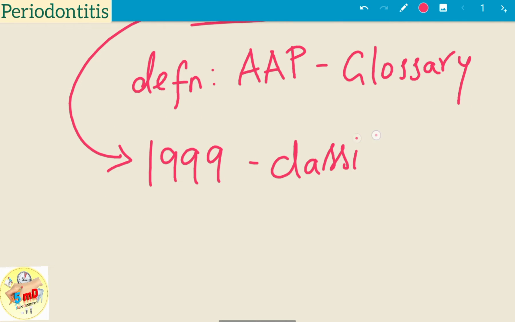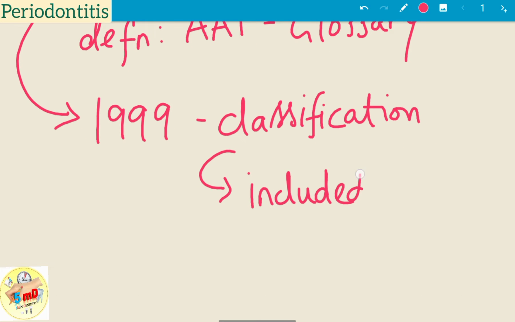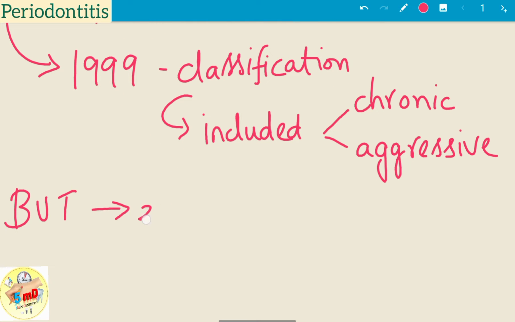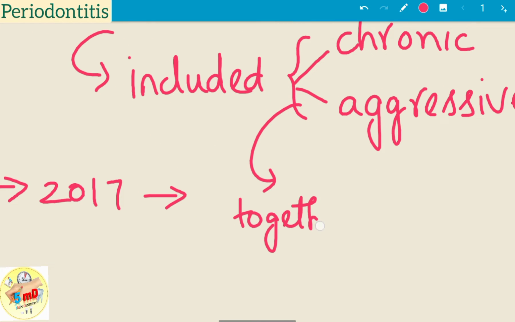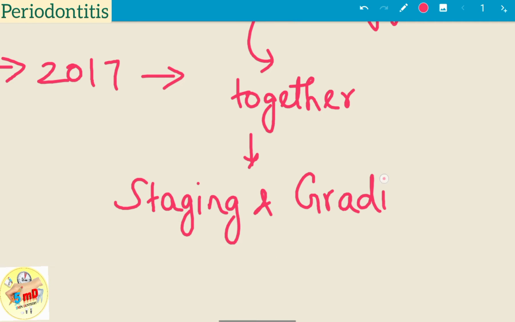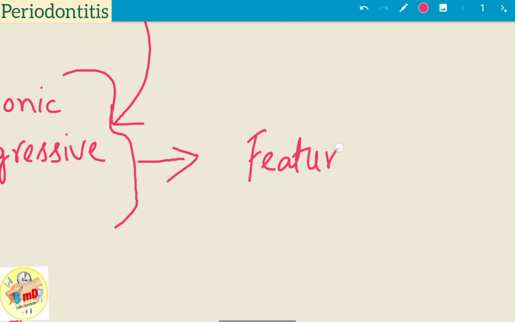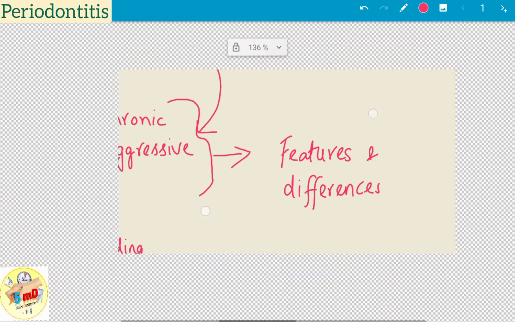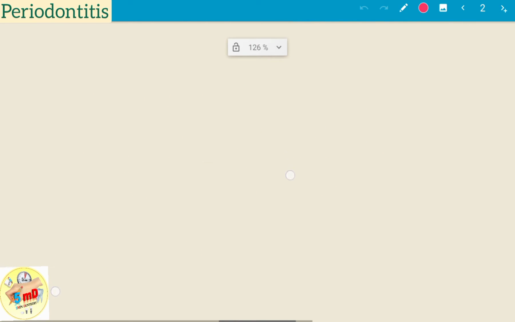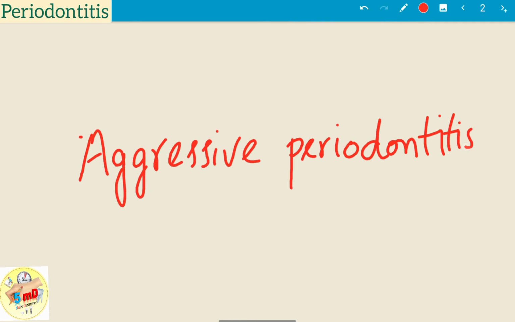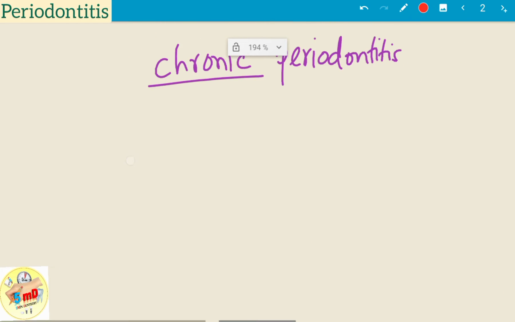In the 1999 AAP classification of periodontal diseases, separate terms were given for chronic and aggressive periodontitis. But in the recent classification 2017, both types are clubbed together under the single heading of periodontitis, and staging and grading are given. But the terms chronic and aggressive are still clinically relevant, and the features and differences are still valid. Let us see the different features of chronic and aggressive periodontitis, when we call a periodontitis chronic or aggressive. Let us see the common features and differences under particular headings like age, cause, and the pattern of distribution.